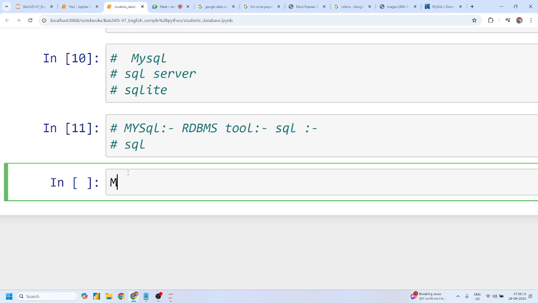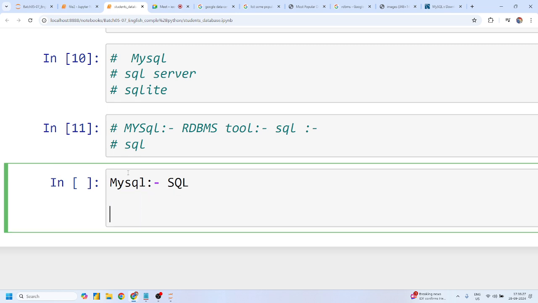So guys, what will be our approach? First, we'll devote today's and tomorrow's 2-hour classes to a deep dive into the concept of SQL with the help of this MySQL tool. Once we complete this, we'll focus on how to connect Python to MySQL, right? Why are we learning this? Because we want to connect MySQL with Python, so that both programming languages can connect and communicate with each other if required.